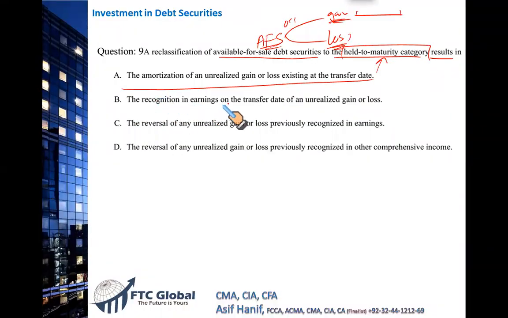The recognition in earnings on the transfer date of an unrealized gain and loss. OCI gain and loss is reported as part of amortization, just like a bond discount or premium. It is not released to the income statement. This is incorrect. The reversal of any unrealized... there is no such reversal. No. The reversal of unrealized gains and losses previously recognized. This is absolutely wrong. We know for sure that any gain and loss available in OCI is amortized when an AFS is converted to held to maturity. So I think that covers it.